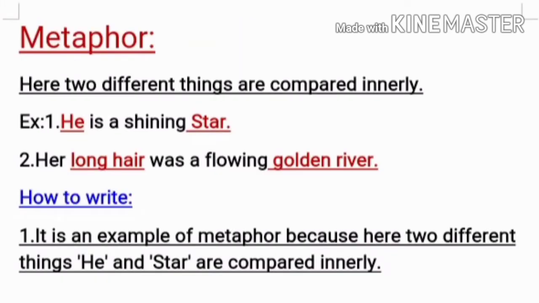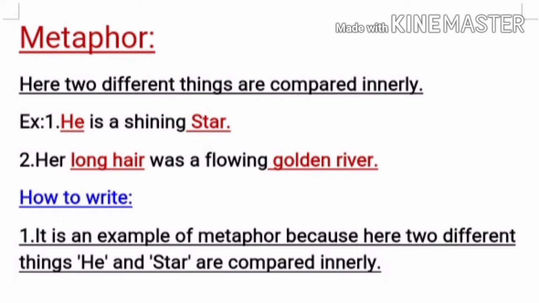Now metaphor. This is like simile, but somewhat different because here two different things are compared innerly. In the first example, he is compared with star. So here there is no like, so, then, as, unlike simile. So how to write?